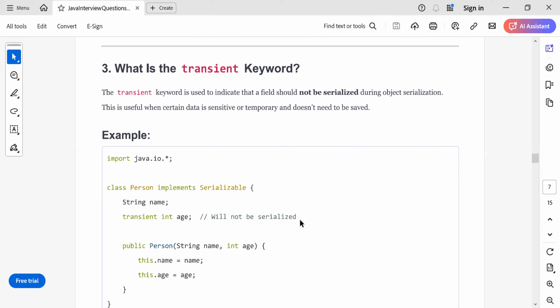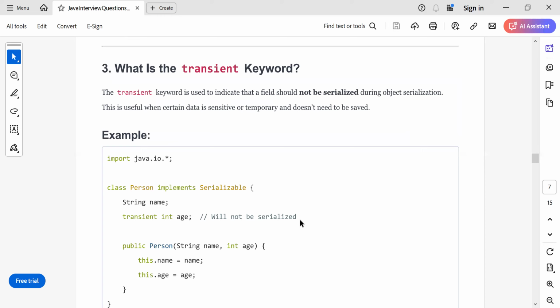What is the transient keyword in Java? The transient keyword is used to indicate that a field should not be serialized during object serialization. Let's try to understand. Consider you have an object in memory and you want to save its state. Saving the state of an object from memory to a file, or converting that object to a stream of bytes, is known as serialization. Sometimes we have to save the state to the disk and again take the state from disk. So we serialize the state of the object to the disk.